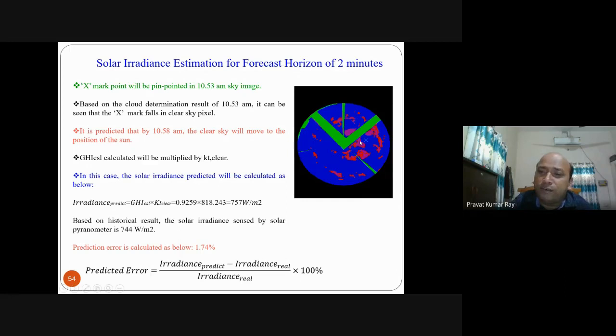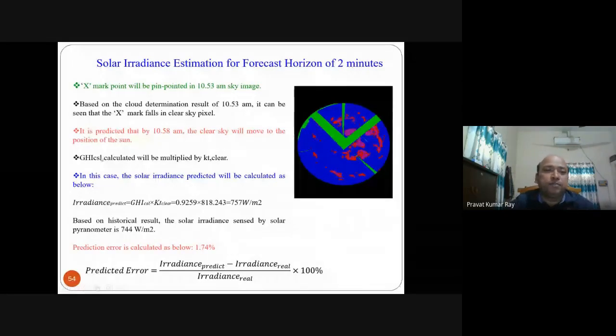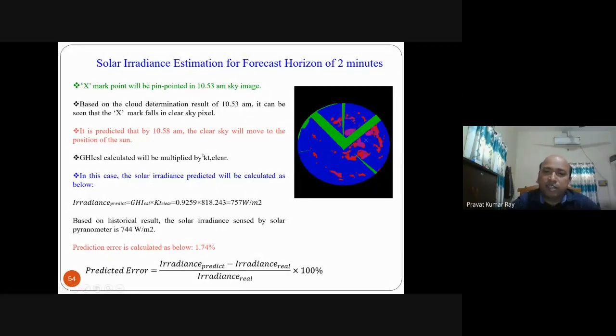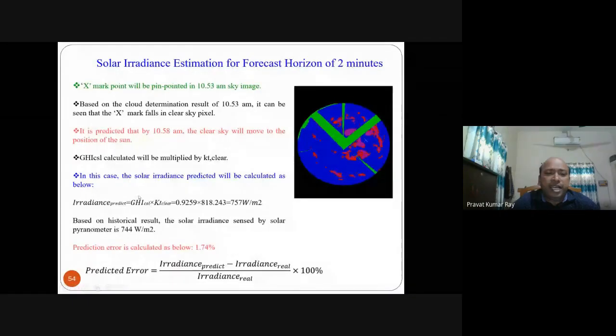If clear sky will cover the sun, then the irradiance is more. Then what is that irradiance? So it is predicted that at 10:58 am, clear sky will move to the position of the sun. So GHICSL calculated will be, then which KT value do you have to multiply? You have to multiply the KT clear sky value, because clear sky will cover the sun. We have found out this X position. Now what is the predicted irradiance? GHICSL we have calculated and KT clear we have found out. So this is the predicted irradiance.